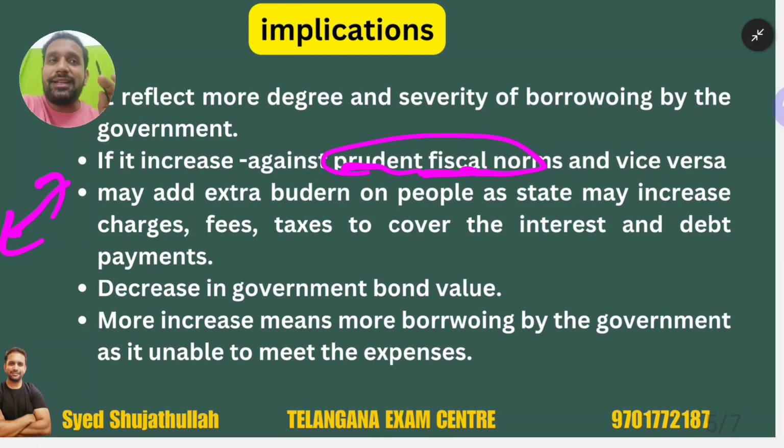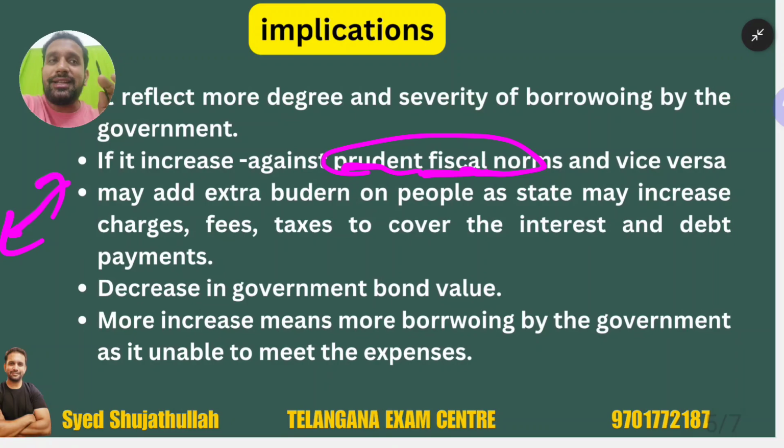Then, decrease in the government bond value. Suppose debt per capita is increasing, which means per person debt is increasing. It is nothing but the government borrowing more, so government debt is also increasing. At that time, if the government issues a bond to raise money, people will not take it. Why? Because people will think that the government already has this much burden. What will the government pay us in 6 months, 6 years? The government cannot give us returns on the bond. That is the reason the value of the bond will decrease, and the government has to offer a higher rate of returns. That again leads to a vicious cycle of debt burden on the government.